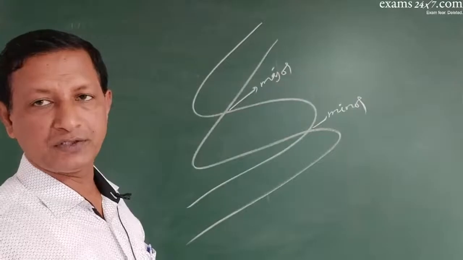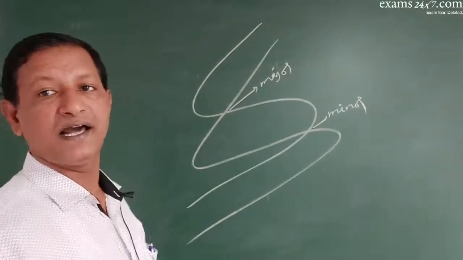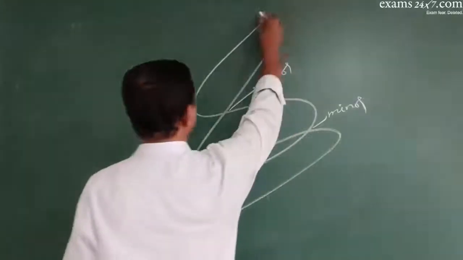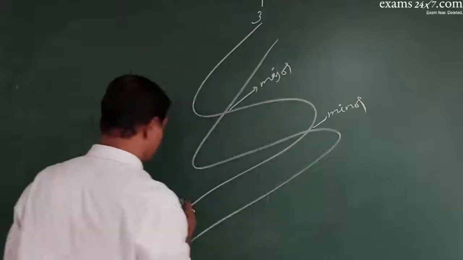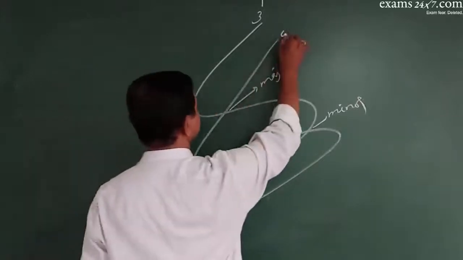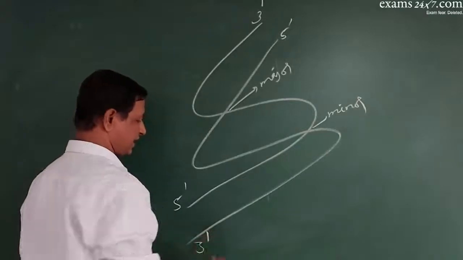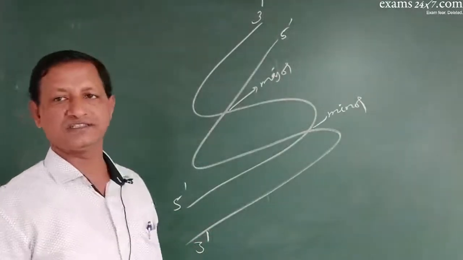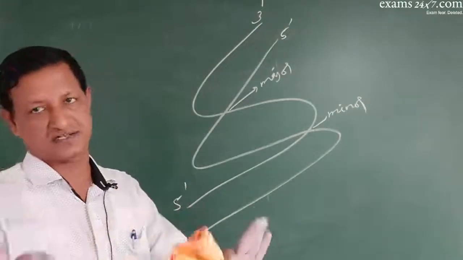Secondly, the hydrogen bonding between the two strands will cause the anti-parallel arrangement of the strands. What is that anti-parallel? If one strand runs from 3' to 5', the other strand runs from 5' to 3'. This is the anti-parallel arrangement of the two strands. It is because of the hydrogen bonding between the two strands. Got it?